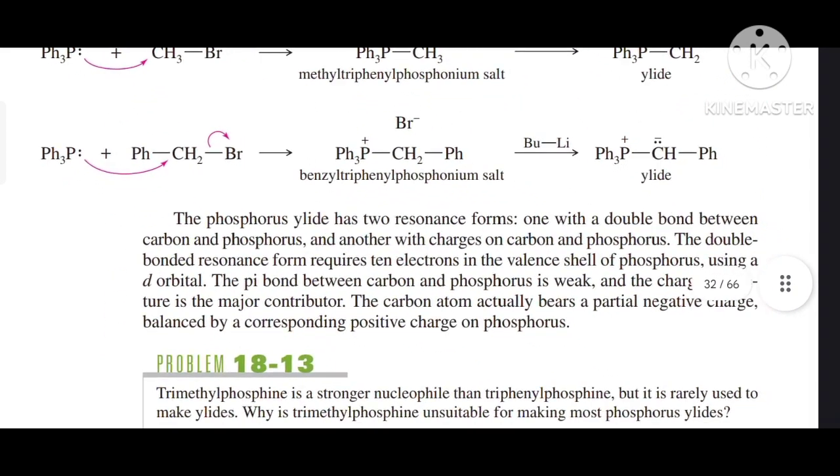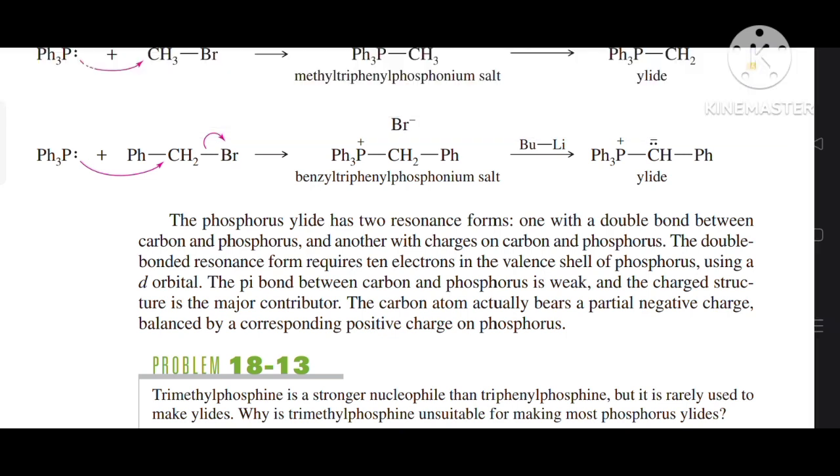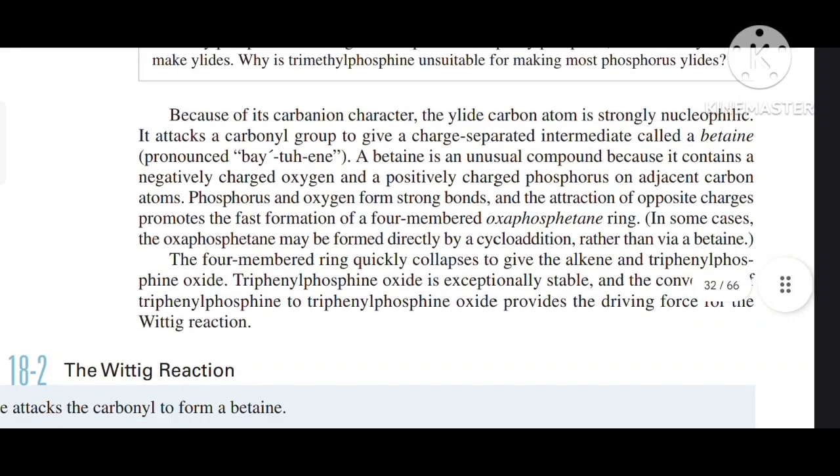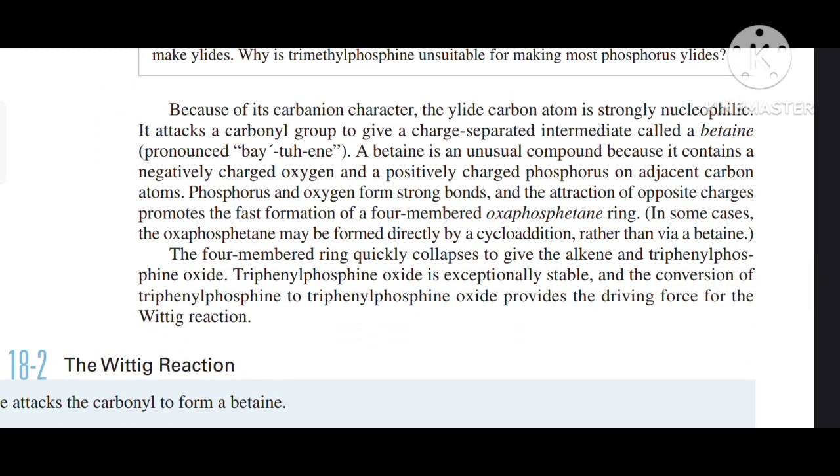The phosphorus ylide has two resonance forms, one with a double bond between carbon and phosphorus and another with charges on carbon and phosphorus. The double bonded resonance form requires 10 electrons in the valence shell of phosphorus using a d orbital. The pi bond between carbon and phosphorus is weak and the charged structure is the major contributor. The carbon atom actually bears the partial negative charge balanced by the corresponding positive charge on phosphorus because of its carbanionic character. The ylide carbon atom is strongly nucleophilic.